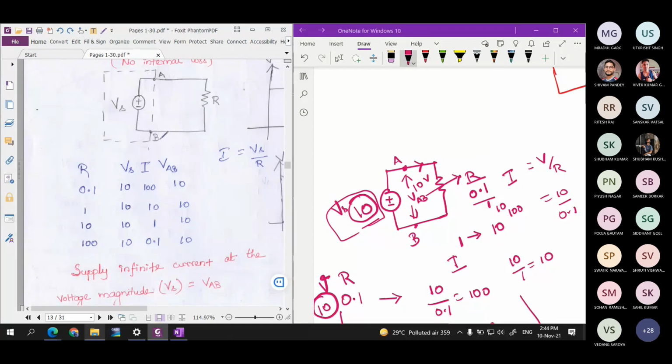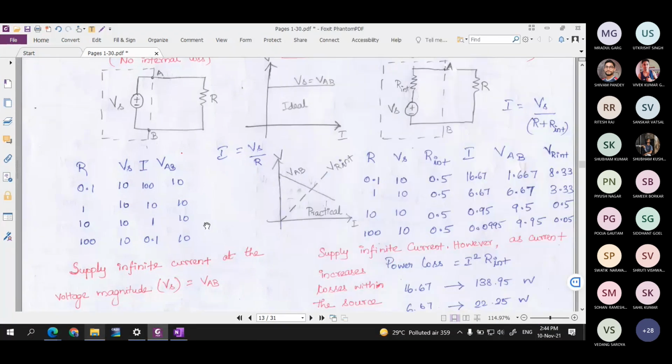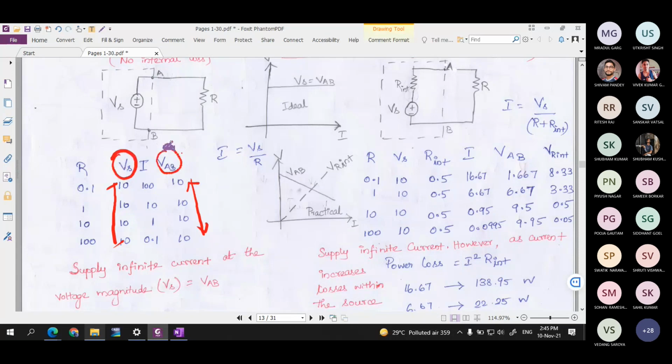So in that case, you can see here that Vs is constant, and also VAB is constant. Note one point: this Vs will never change, and this VAB will also never change for this condition, because we are not considering internal losses here. We are not considering internal losses within the source.